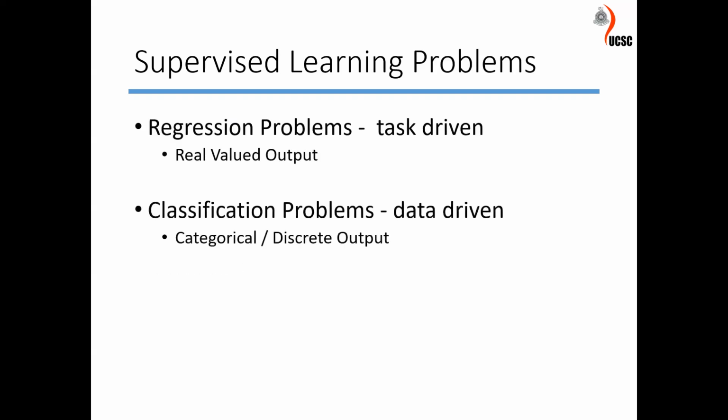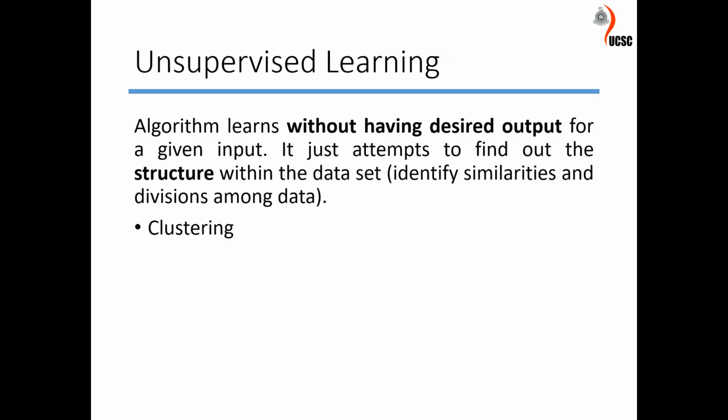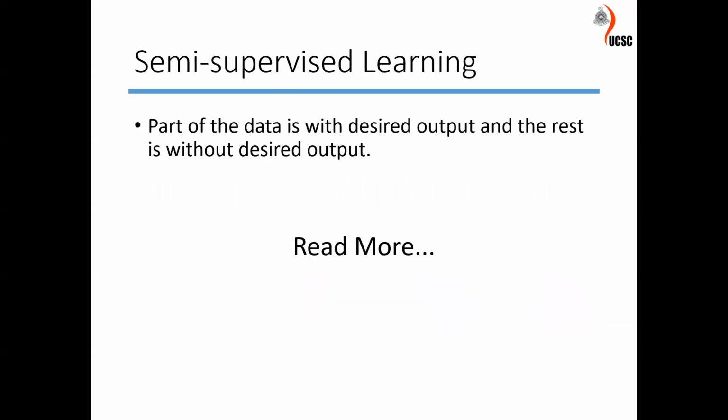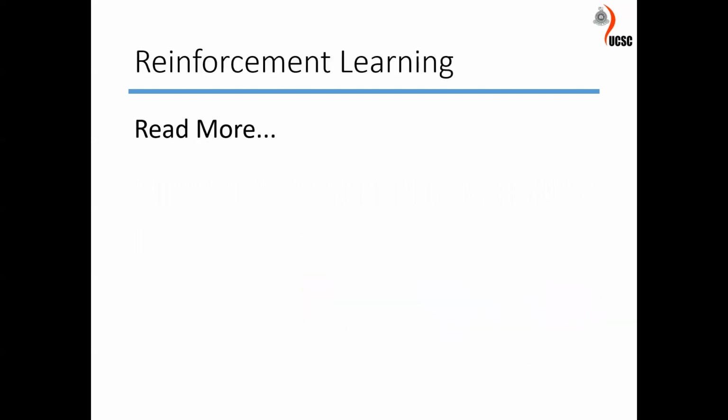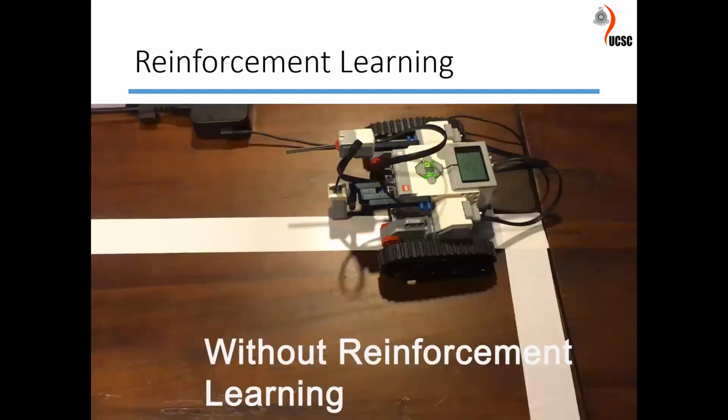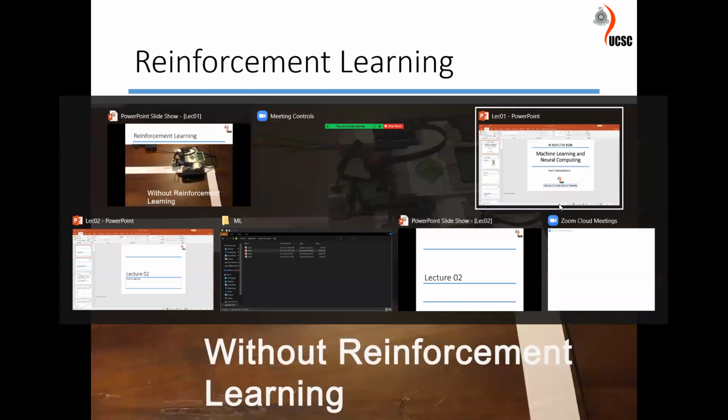Then we did some examples as well. Under supervised learning, there are two problems: the regression problem and the classification problem. The regression problem has real values, but in the classification problem we have only categorical data. Then we discussed unsupervised learning, which doesn't have a desired output. We look at the structure of a data set, basically clustering or grouping a set of data. Then we discussed semi-supervised learning and reinforcement learning. That's the end of the first lecture.